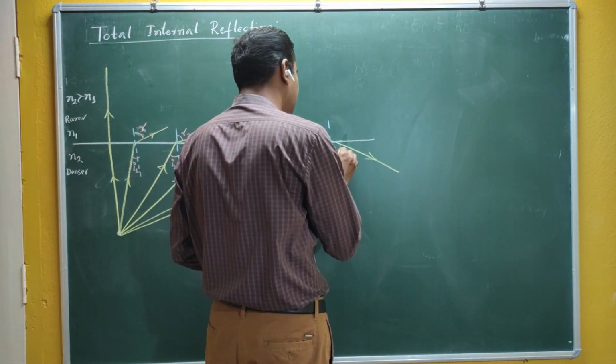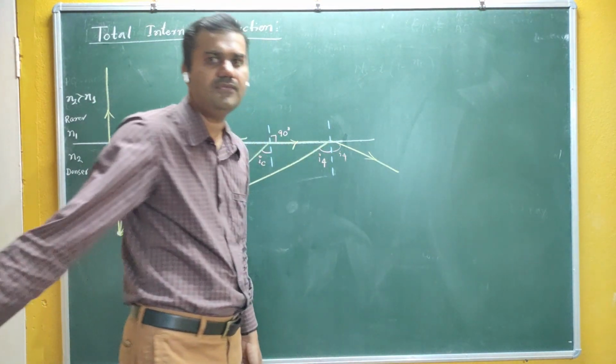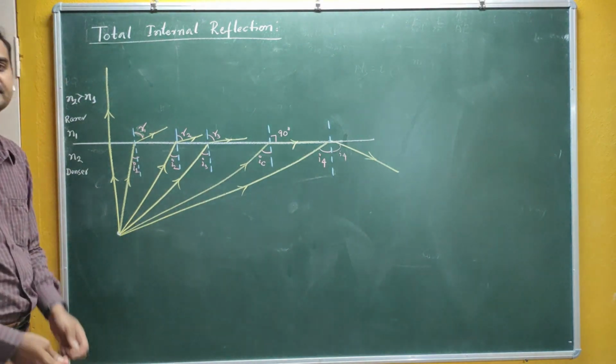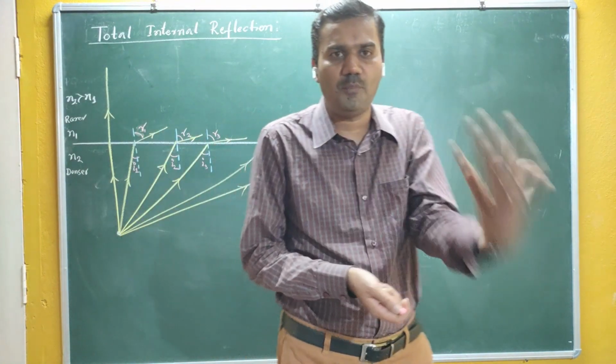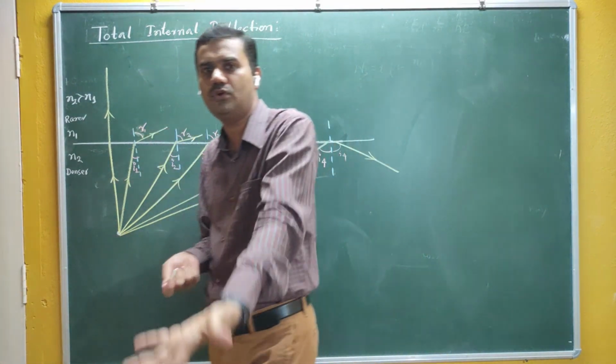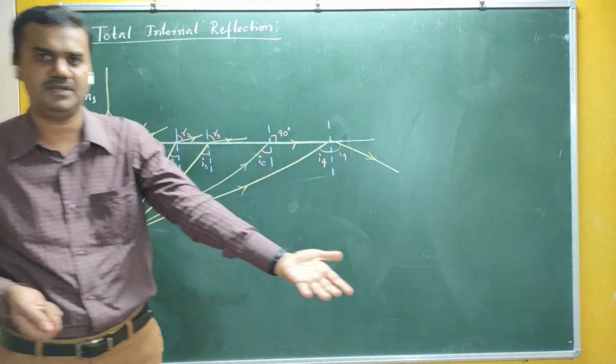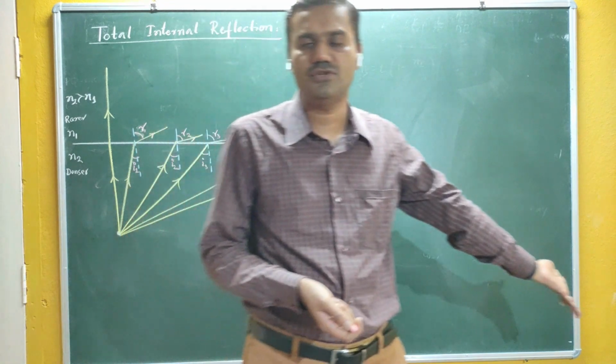This angle also becomes I4. Your angle of incidence is the same as the angle of reflection. Are you getting me? If the second medium is opaque, if the second medium is coated, then reflection takes place, as we studied in the last consecutive lectures.